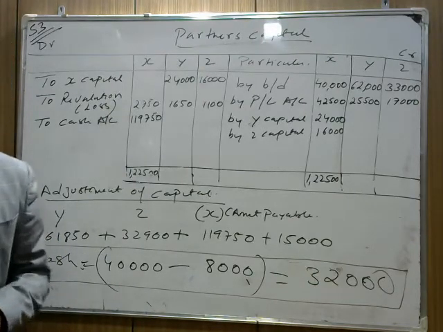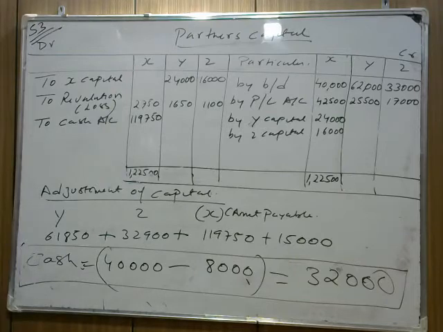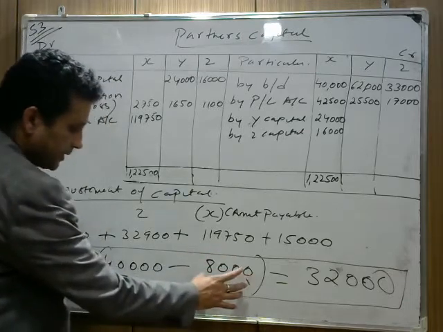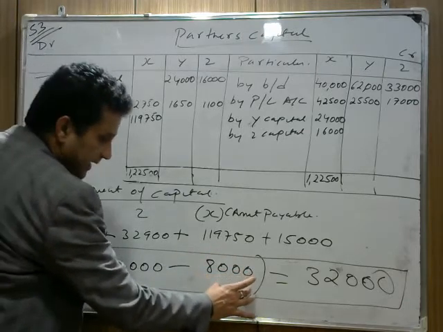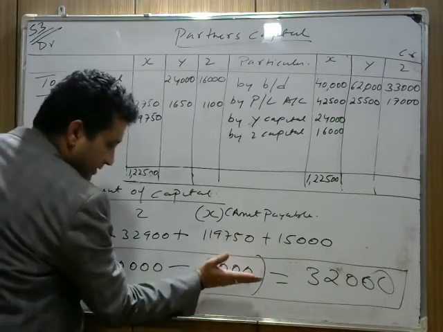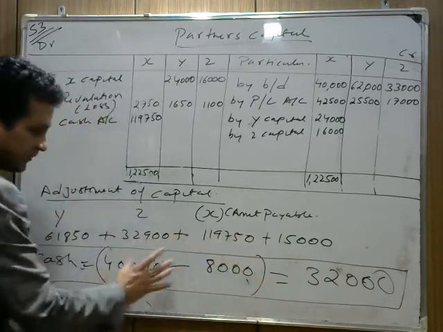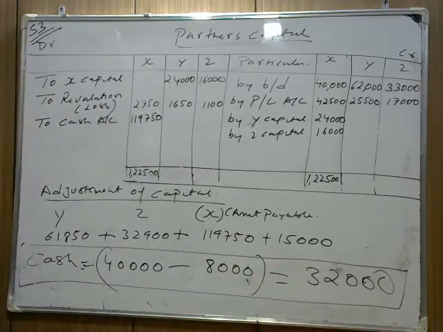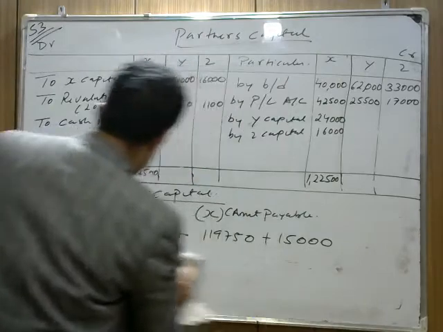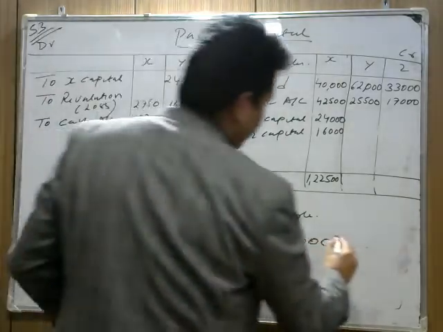Now check again in case you find any problem. They mention the same. A liability for claim including creditors for 10,000 is settled for 8,000. So we have used 8,000 from cash to pay the creditors. How much cash do we have left now? 32,000. Okay, so here we write then minus 32,000.